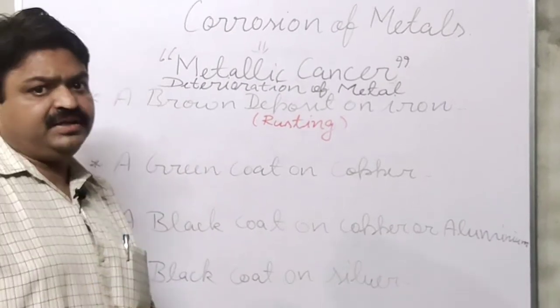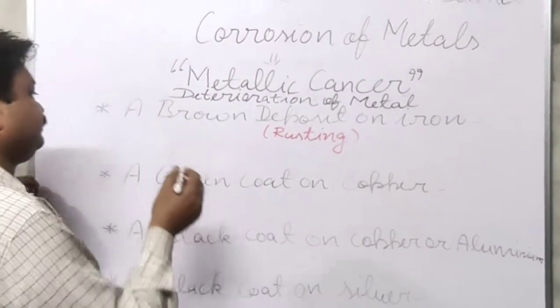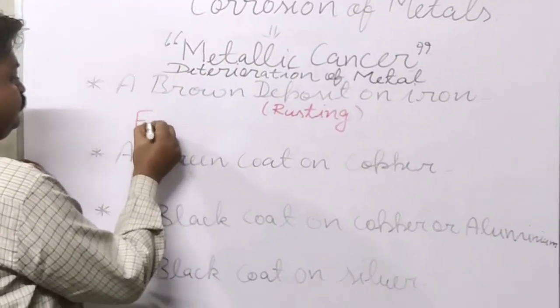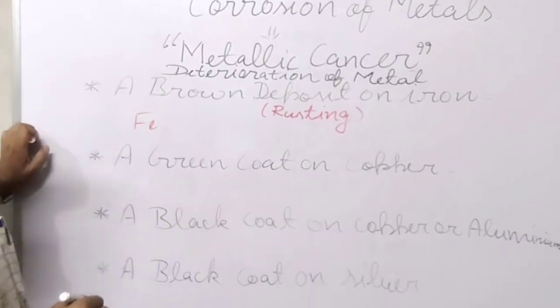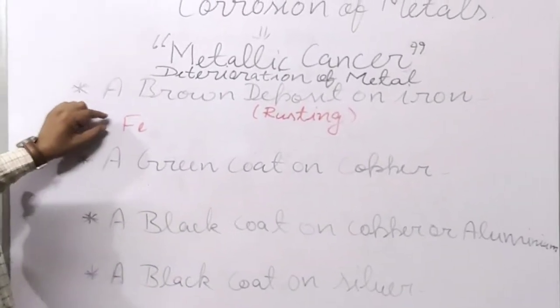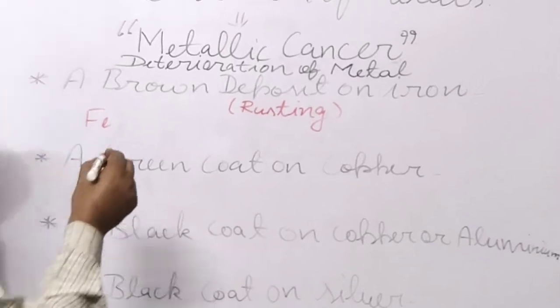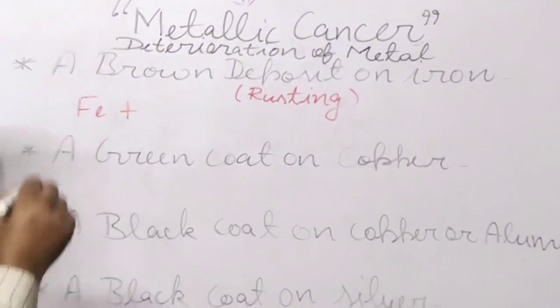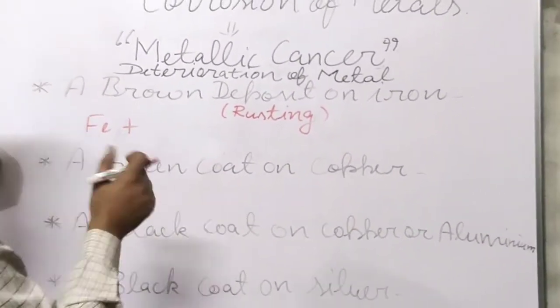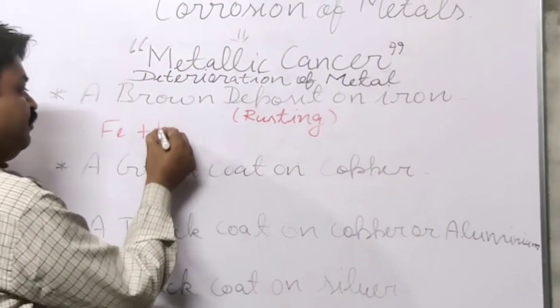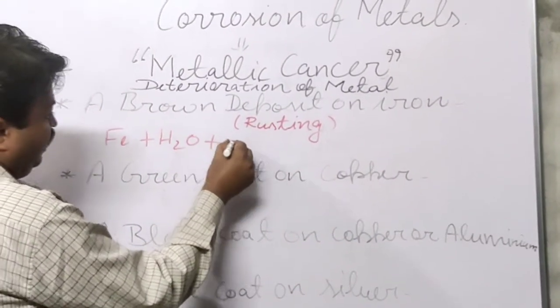Rusting of iron takes place when the iron is exposed to air, and the air should have water and oxygen.